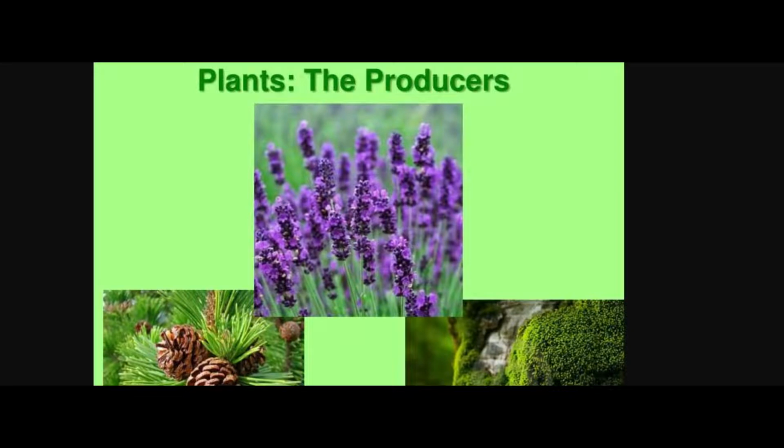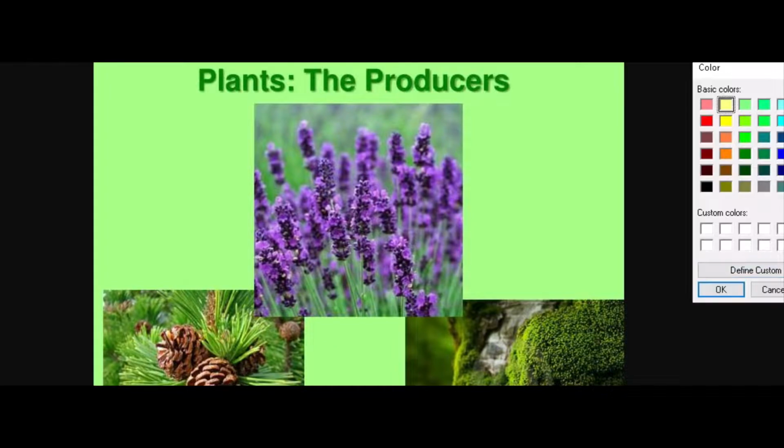How do plants produce their food themselves? You have studied in class 5 that plants synthesize their food by a very special process known as photosynthesis. They do photosynthesis and prepare their food themselves. That's why they are called producers. So the correct answer is plants.